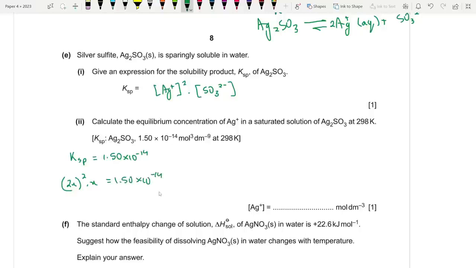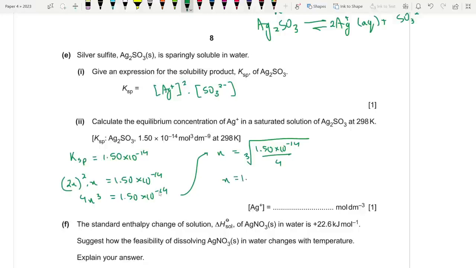Basically 4x cube is equal to 1.50 into 10 power minus 14. Then x is equal to 1.50 into 10 power minus 14 divided by 4, cubic root. So how much is the answer?